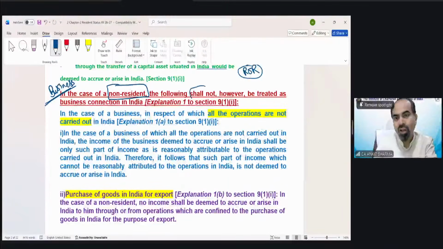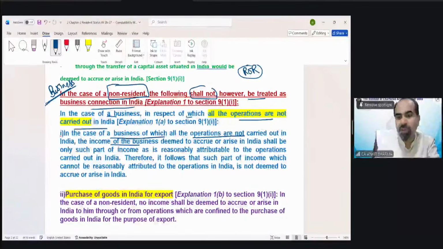The following shall not, however, be treated as business connection in India. Deemed to arise says if you have a business connection in India, we will assume it is deemed to arise. But this case would not be treated as a business connection, that means it would not be treated as deemed to arise. In case of a business in respect of which all the operations are not carried out in India, suppose you run a business of which all the operations are not carried out in India, the income of the business deemed to accrue or arise in India shall be only such part of income as is reasonably attributable to the operations carried out in India.